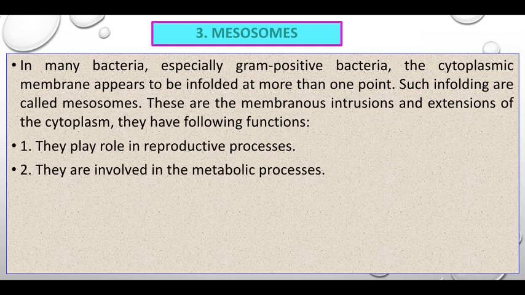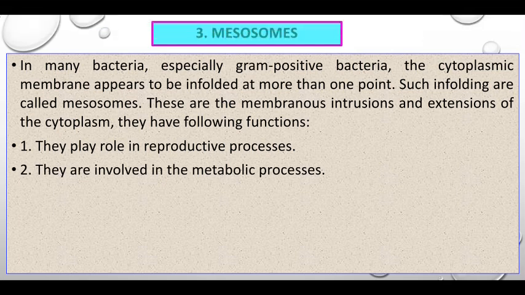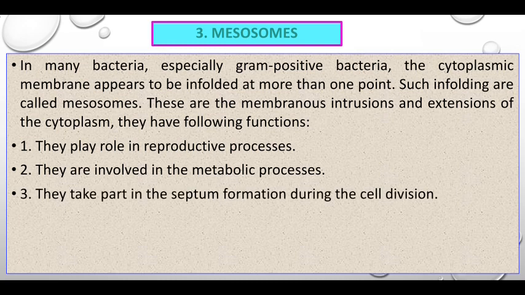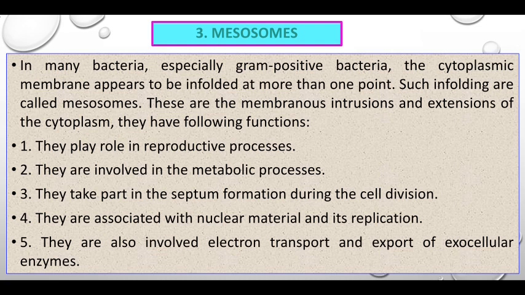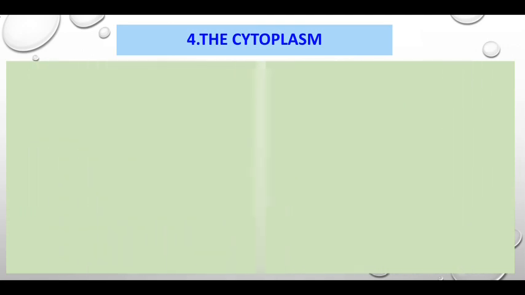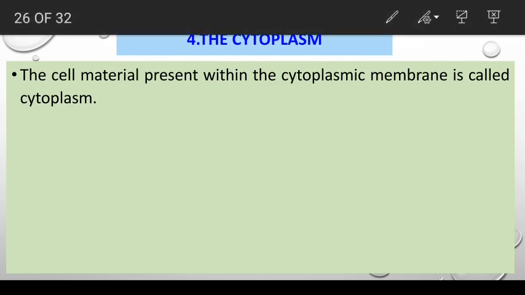They play an important role in reproductive processes. They are involved in the metabolic processes. They take part in septum formation during cell division. They are associated with nuclear material and its replication. They are also involved in electron transport and export of exocellular enzymes. The cytoplasm: the cell material present within the cytoplasmic membrane is called cytoplasm.